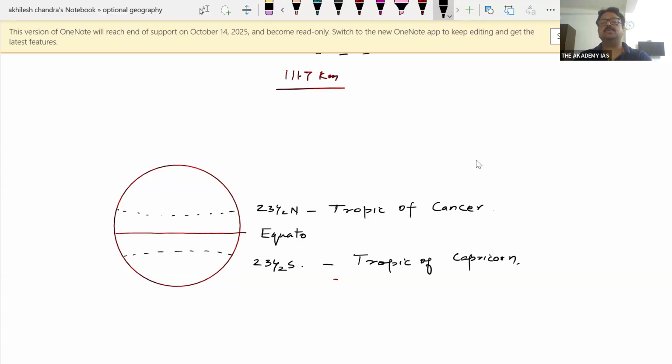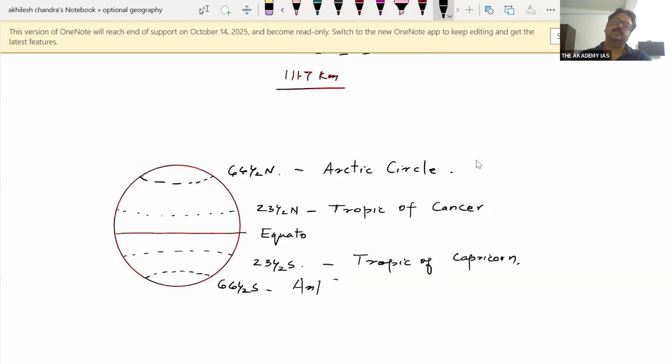Tropic of Cancer, Tropic of Capricorn. Then there is 66.5 degrees north, that is called the Arctic Circle. And similarly, the Antarctic Circle, 66.5 degrees south.